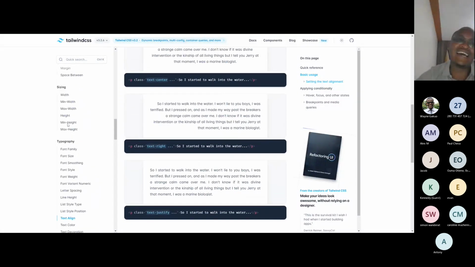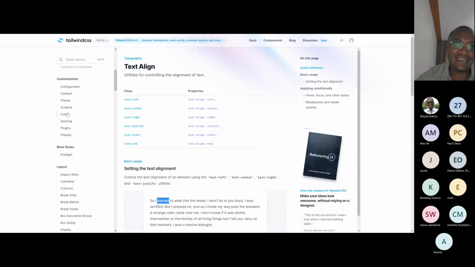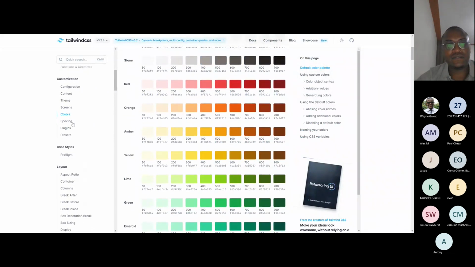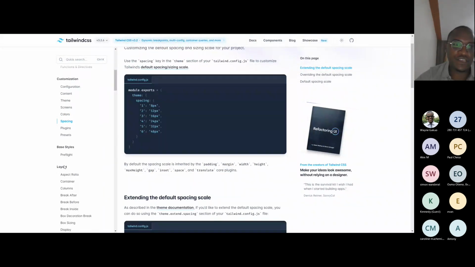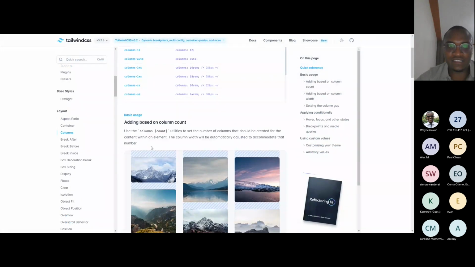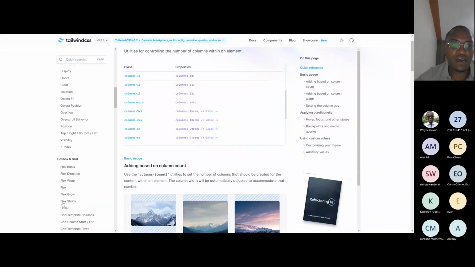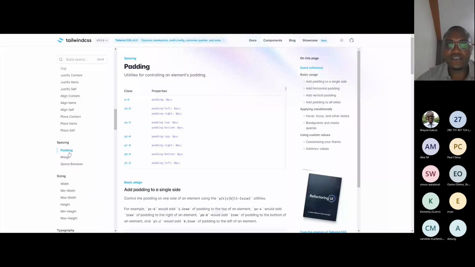This is a documentation that has everything. You want to know about colors, you don't know the colors, here they are. You don't know the spacing, here. You don't know how to deal with columns, here. You need to know how to deal with the padding, here. So, I hope you are clear up to there and your question is answered. Yes, thank you.